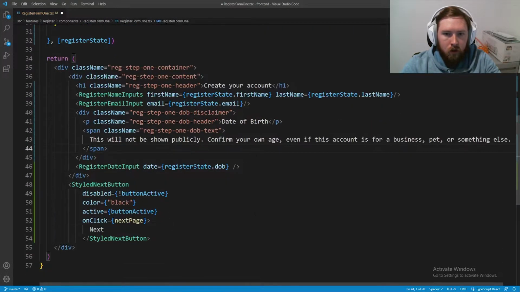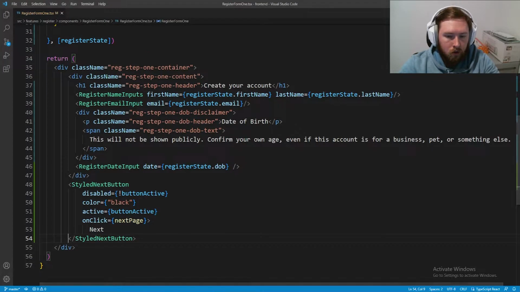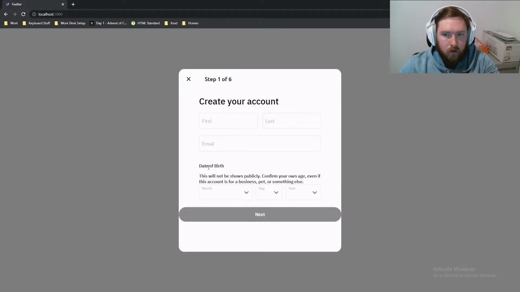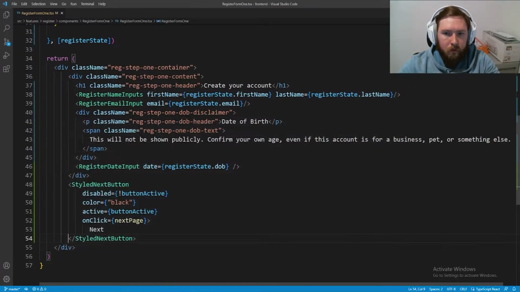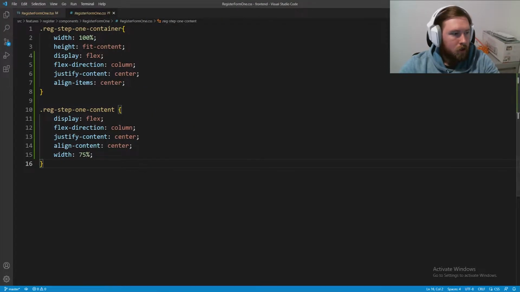So now we need to go ahead and set up all these styles. We'll also need to figure out how to set up the button style, but I think that might come in a little bit later. So now if we take a look at it though, we can see that we just have the date of birth stuff, we have the create your account, and this all needs to be styled up nicely. So we should already have a CSS, register form1.css, and we're just going to add in a couple of things. So we already have the content container and the content.